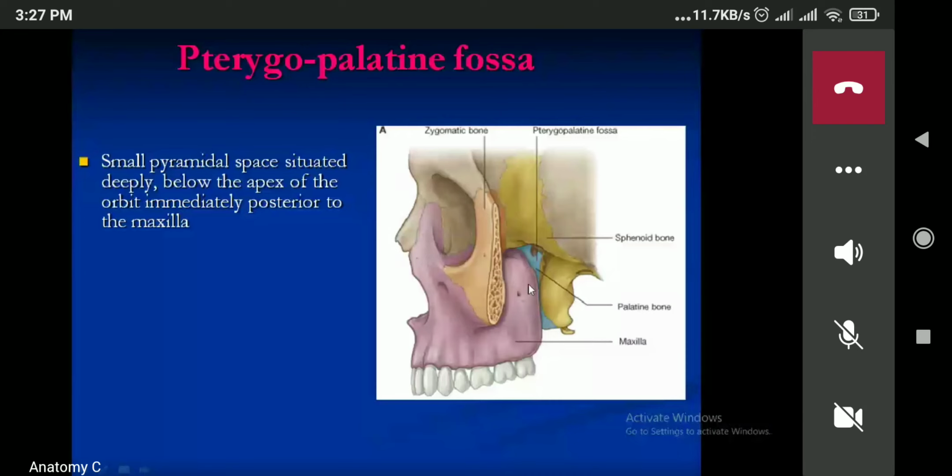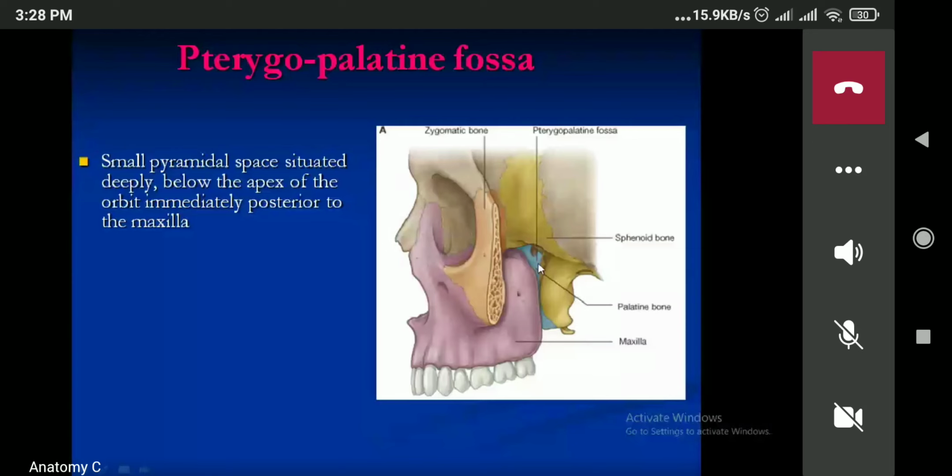Now the roof is formed by the under surface of the greater wing of the sphenoid. The next one is the floor. The meeting point of the anterior and posterior walls forms the apex, or the floor. Next, see the medial wall. Can you see the light blue color? This is the perpendicular plate of the palatine bone. This will form the medial wall. What about the lateral wall?